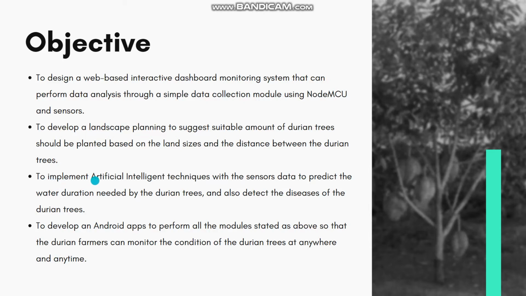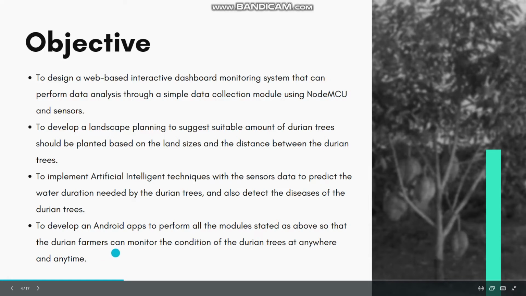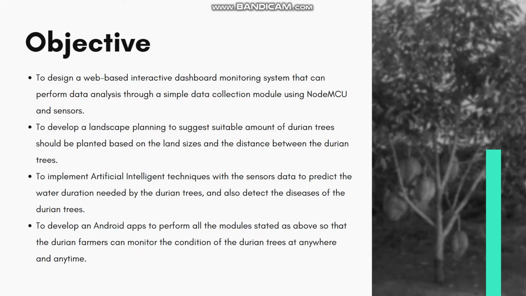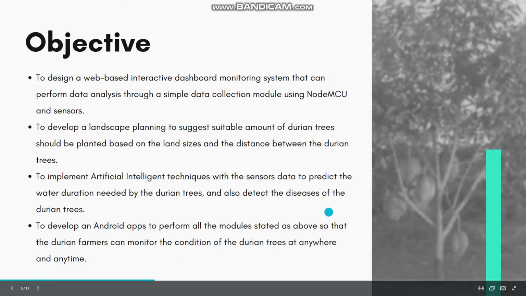And then to implement AI techniques with the multiple sensor data to predict the water duration needed by the durian tree and also detect the durian disease. And lastly, to develop an Android mobile app to perform all the modules stated above, so that the durian farmers can monitor the condition of the durian tree anywhere and anytime.